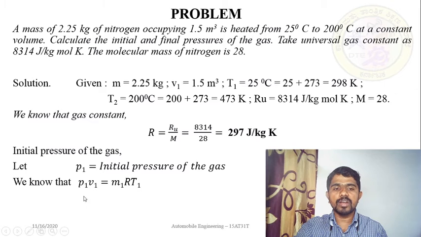So for P1, you can write this equation: P1 is equal to M R T1 divided by V1. So M is known, R, T1 divided by V1. All the values required to calculate P1, you know from this problem. Please try to apply all the values to the equation and try to calculate the value of P1.